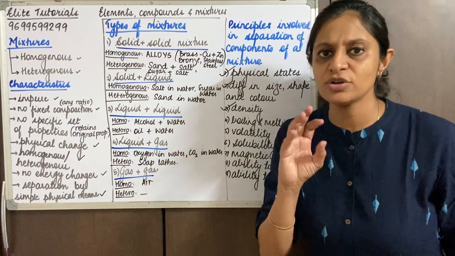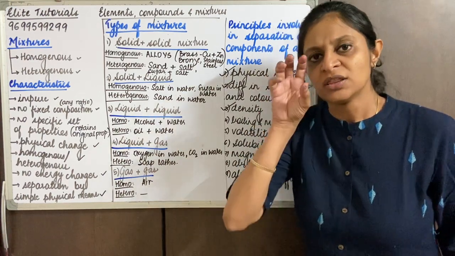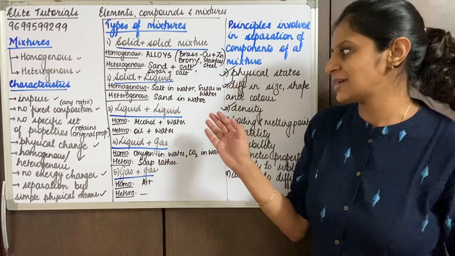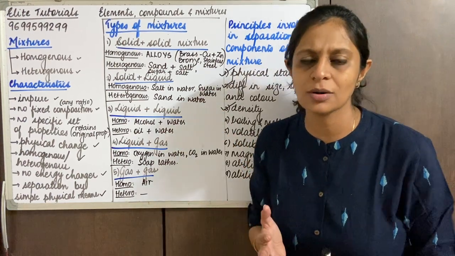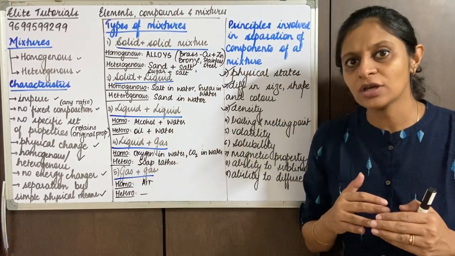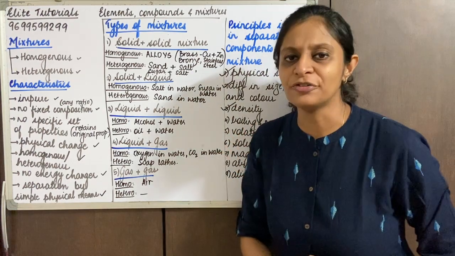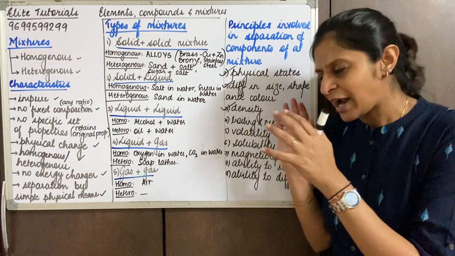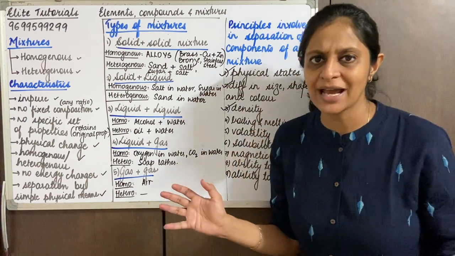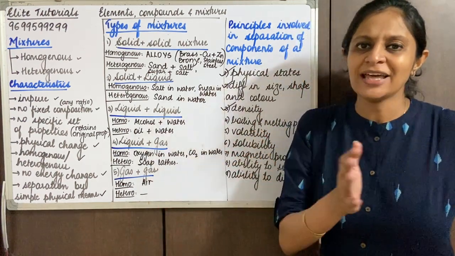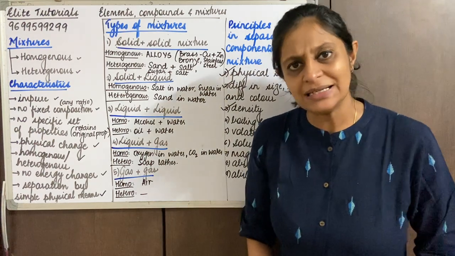So if I want to separate alcohol and water, the point of difference here is, basically they have mixed, so I cannot talk about solubility, and I cannot talk about density. So what am I talking about? I am talking about difference in boiling points. Right now we are just understanding how they can be different, and then we'll be studying each method in detail.